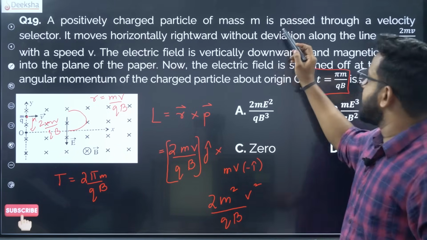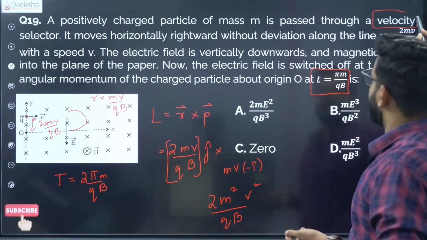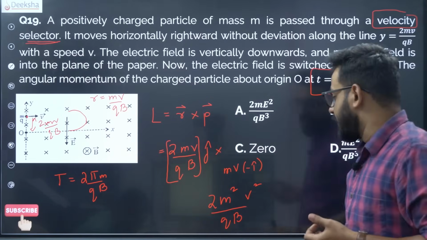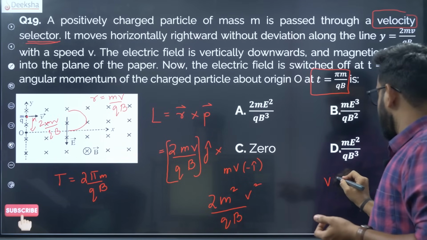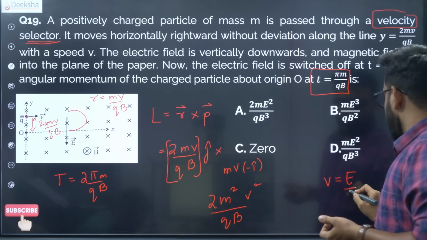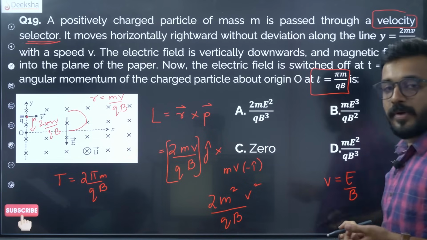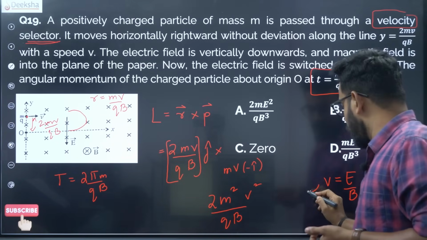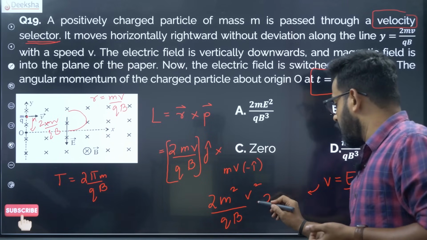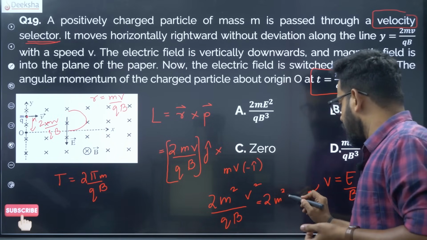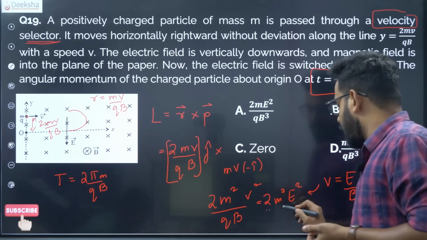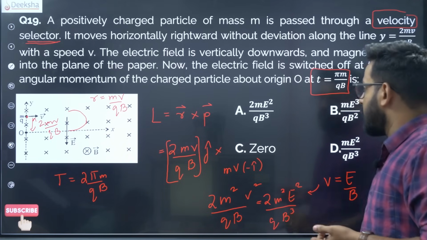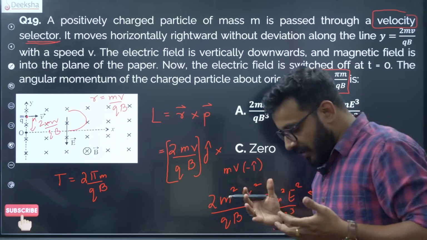Okay, so since it is a velocity selector, we also have another clue, that's a velocity selector. So you will have velocity selector v is equal to E by B, or also you can write v square is equal to E square by B square. Even then if you put it over here, you will get something as 2m square E square by q, B square into B cube. Okay, so that is okay, but what about the square?